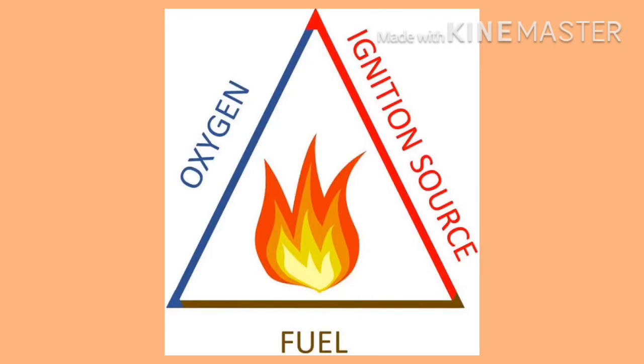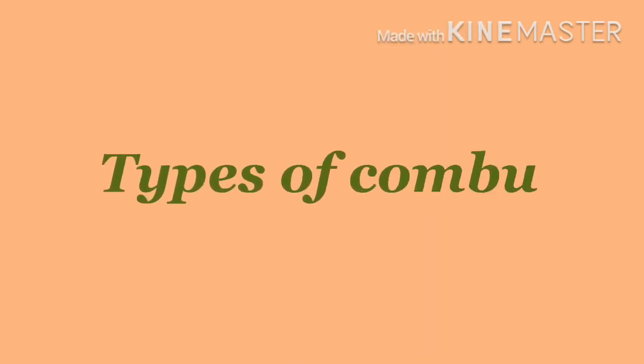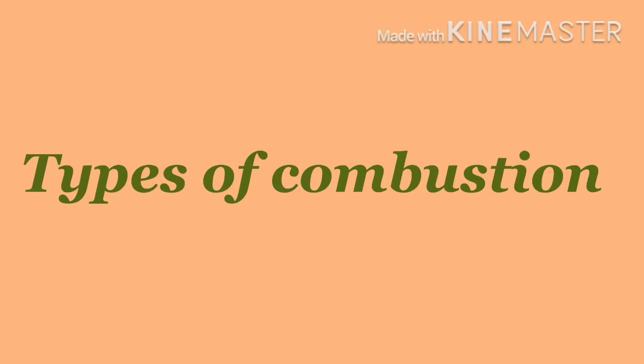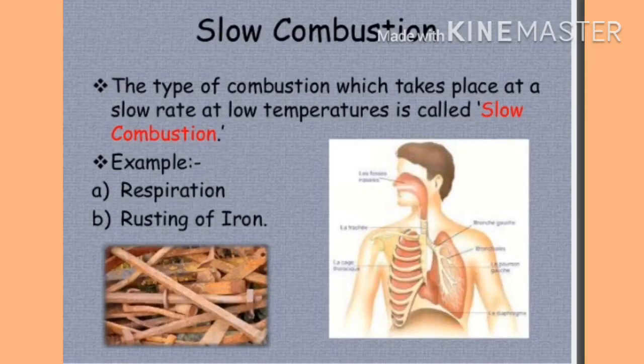And these are the three conditions necessary for the combustion process. If any one condition is absent, then the combustion process will not complete. Now next we will learn the types of combustion. But before the types of combustion, first we will learn the slow combustion process.